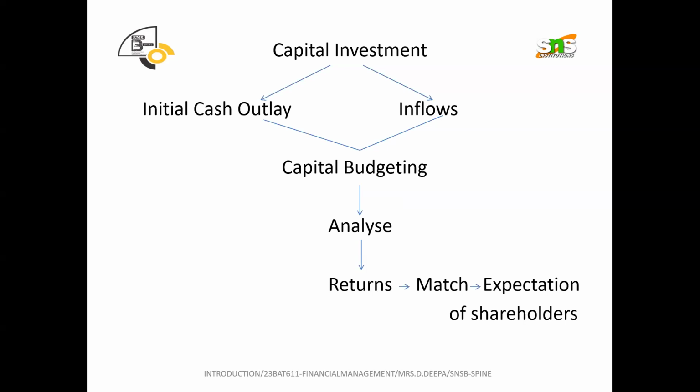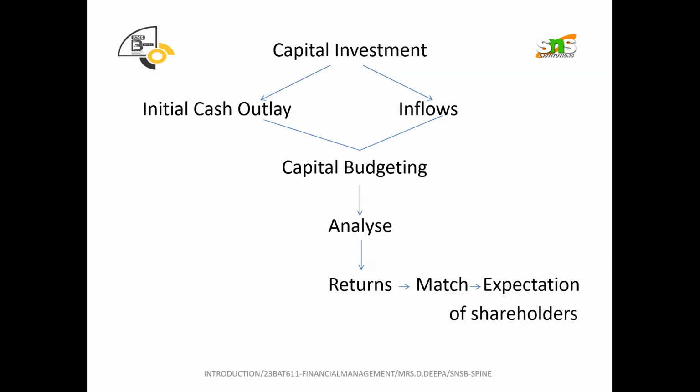So what will we be analyzing, and what to analyze? Imagine that in front of you there are different projects. You need to analyze and take the proper project which gives you a better return in future, a good return for you, and that return should match the expectation of the shareholders.